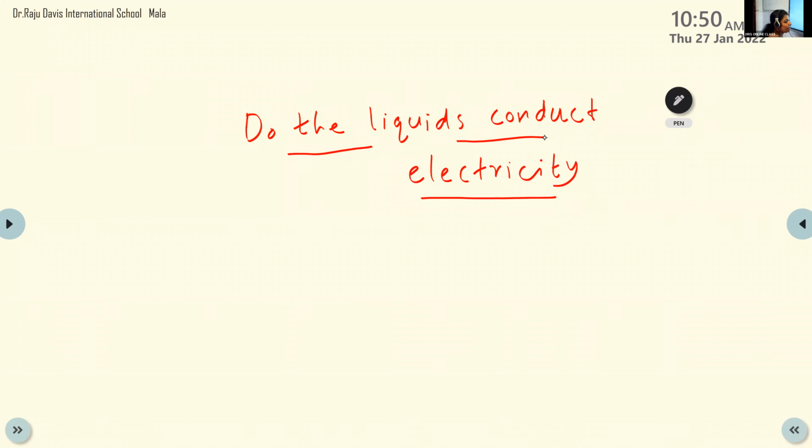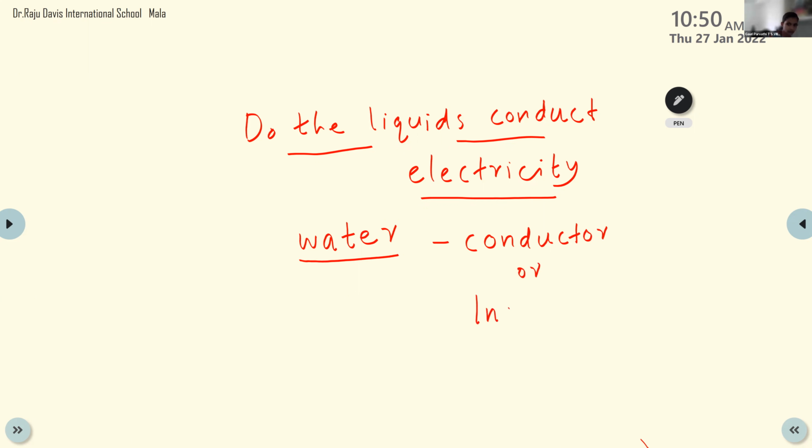Say any name of a liquid. Any liquid. Water. Very good, water is a common liquid. So does water conduct electricity? Yes. So is water a conductor or an insulator? You have to study that. Conductor or insulator? What's your answer? It's a conductor.